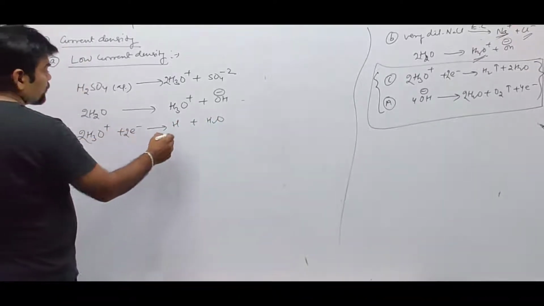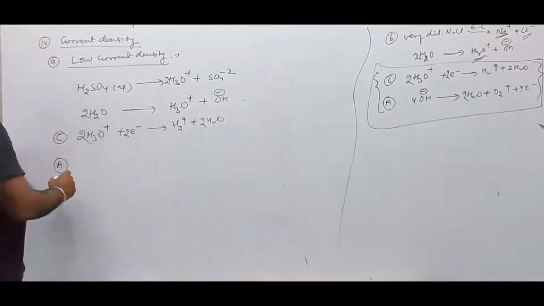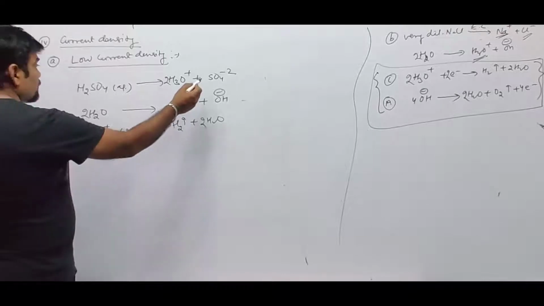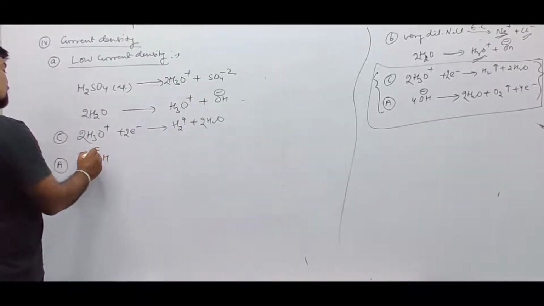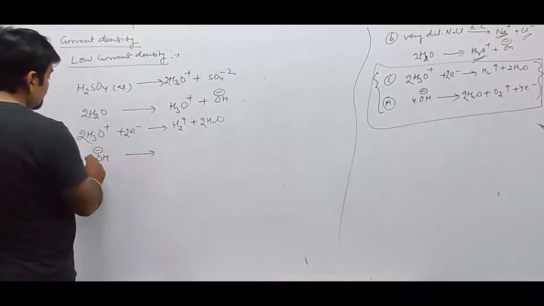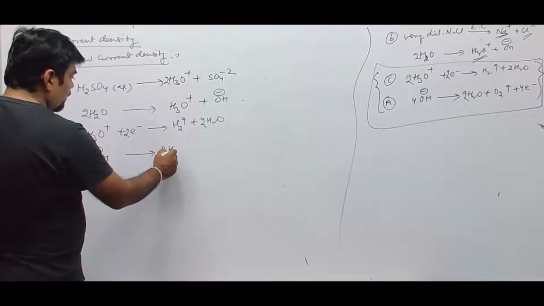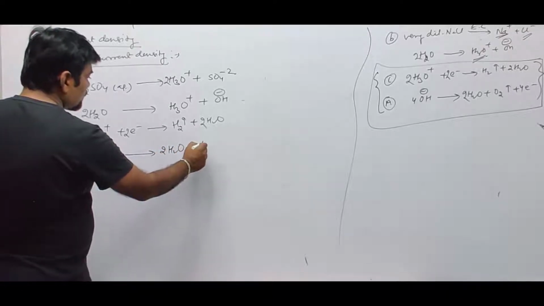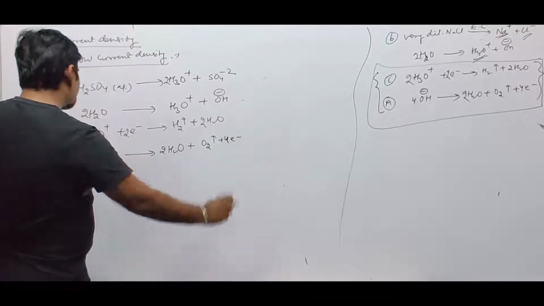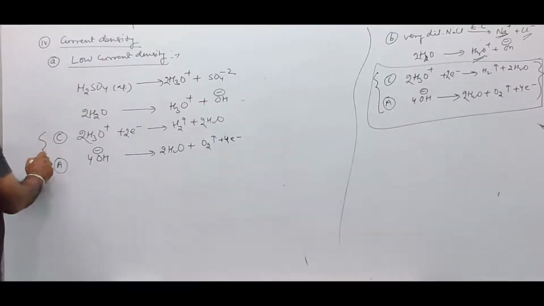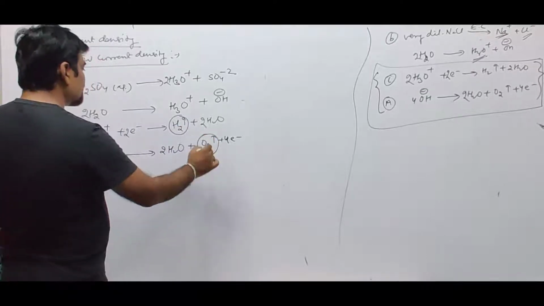2H3O+ + 2e⁻ gives H2 gas + 2 water molecules. At the anode, what will happen? SO4²⁻ and OH⁻ are there, so OH⁻ has lower discharge potential than SO4²⁻. So OH⁻ will be discharged, forming 2H2O + O2 + 4e⁻. So at the cathode we have hydrogen gas, and at the anode we have oxygen gas.